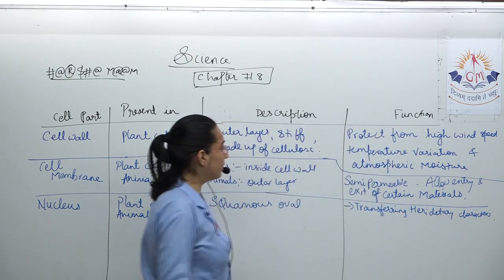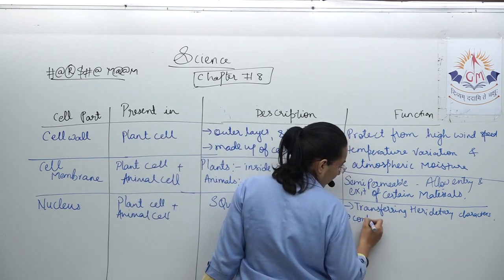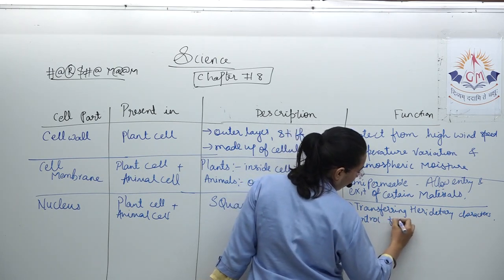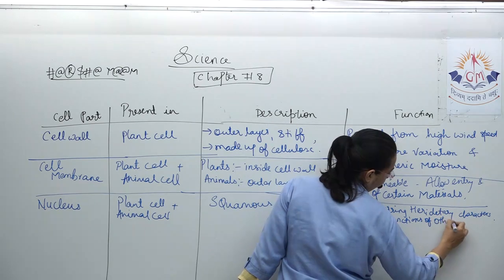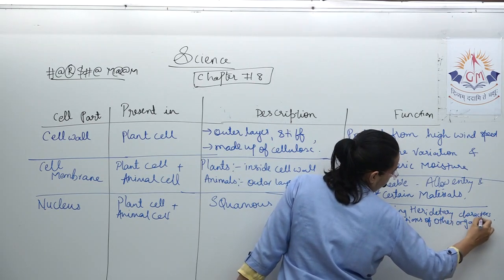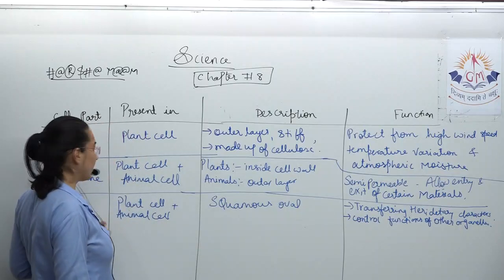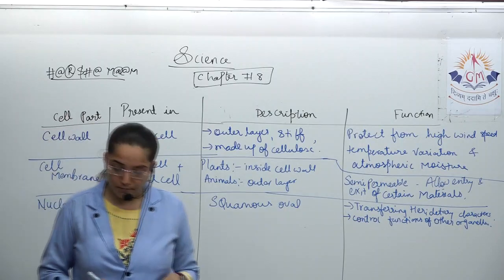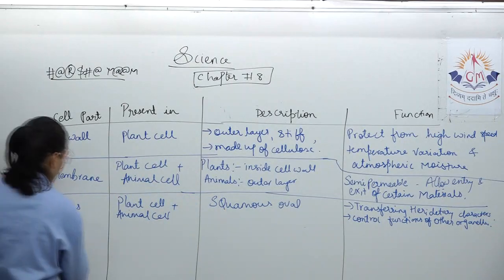And the next function is control functions of other organelles. That is, all the other organelles' functions will be controlled by whom? By the nucleus. The last part is the cytoplasm.